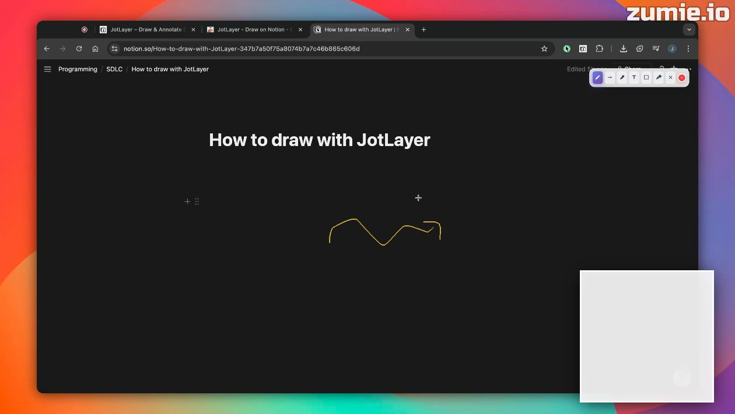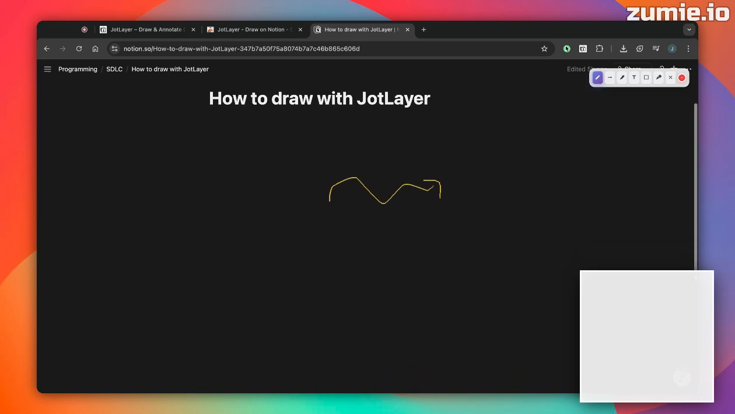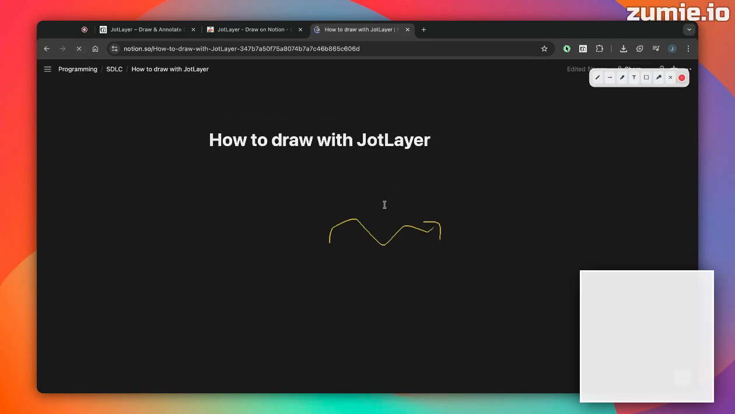So you can see I was able to draw this drawing without embedding anything in my Notion page. So most important thing is it stays within the place you place it even though you scroll it. And if you refresh the page, you will be still able to see the drawing you just created.